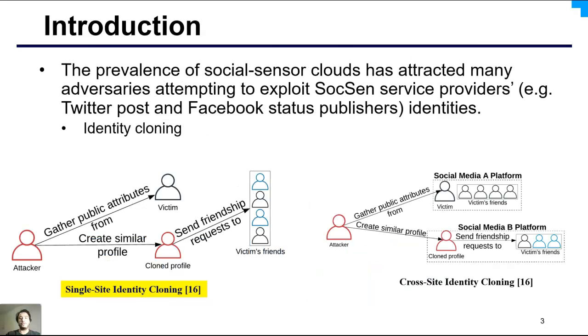The popularity of social sensor clouds has attracted many attackers attempting to exploit social sensor service providers' identities and deceive users in many ways. Identity cloning is one such mode of deception, whereby an attacker registers a fake user profile and exploits the user's identity information to perform malicious activities.